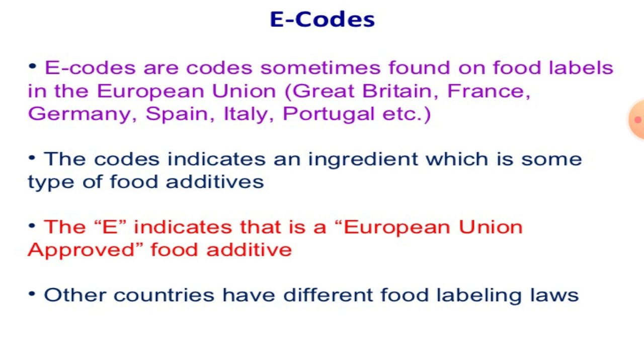E stands for Europe, that is the European Union, including Great Britain, France, Germany, Spain, Italy, Portugal, etc. This code indicates an ingredient which is some type of food additive. The capital E indicates that it is a European Union approved food additive. Other countries have different food labeling laws.